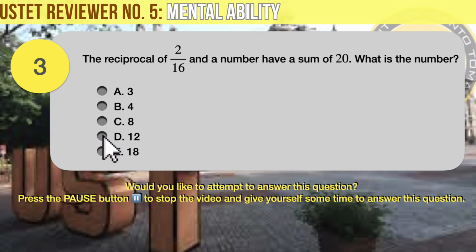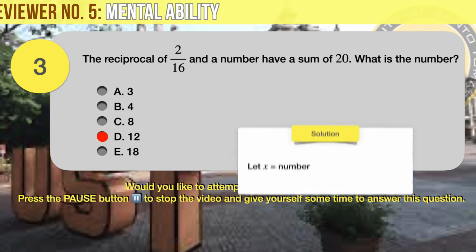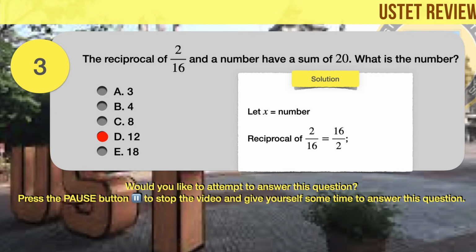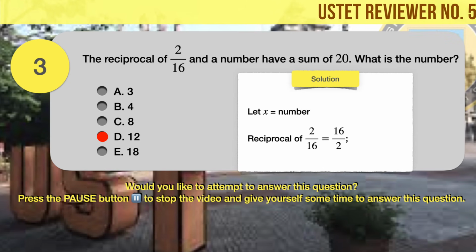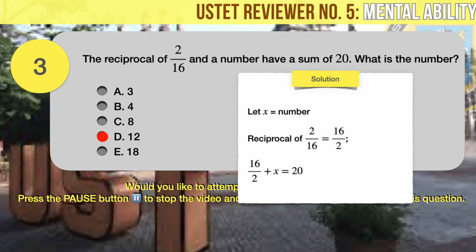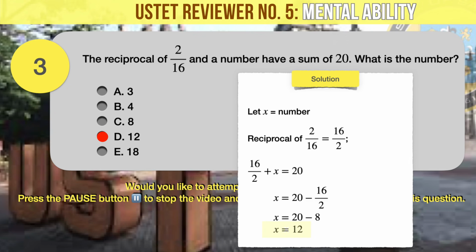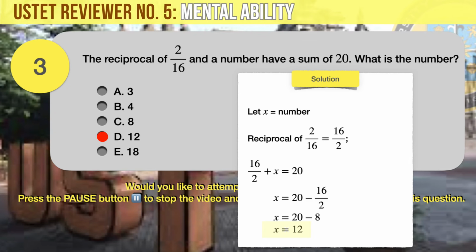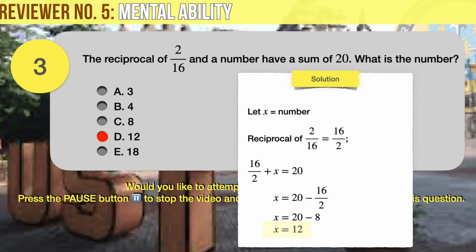The correct answer is D. 12. This is a simple algebra problem. Let x be the number. The reciprocal of 2 over 16 is 16 over 2. Therefore, 16 over 2 plus x equals 20. From here we can easily solve for x. We should quickly and easily arrive at x equals 12 as the answer.